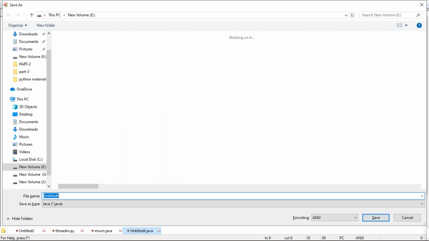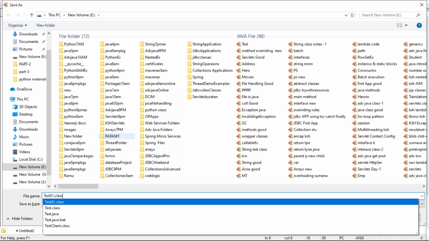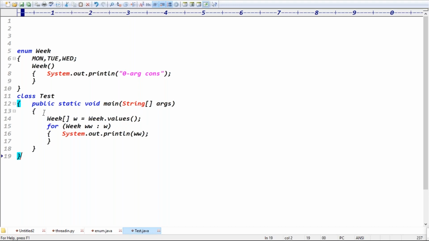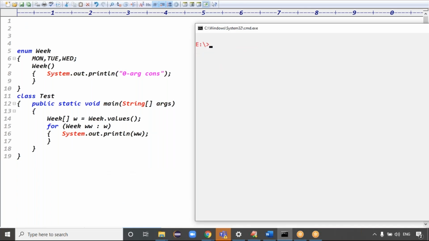In the main method, I'm just accessing the data. With Week.values(), I'm getting all the values, which returns all the constants, and I'm storing them into the Week array. Then I'm just printing that array using a for loop, right? Here our target is the constructor, guys, basically.